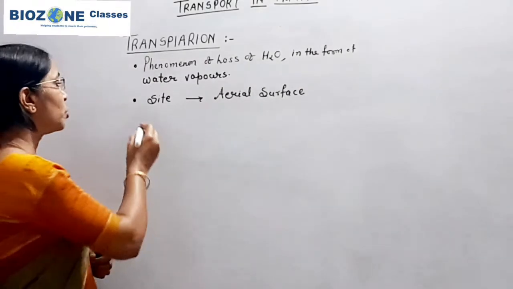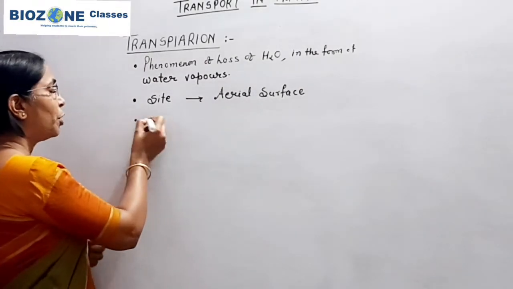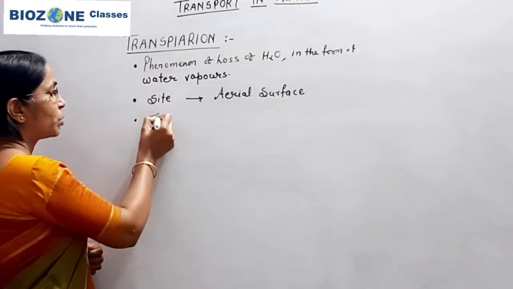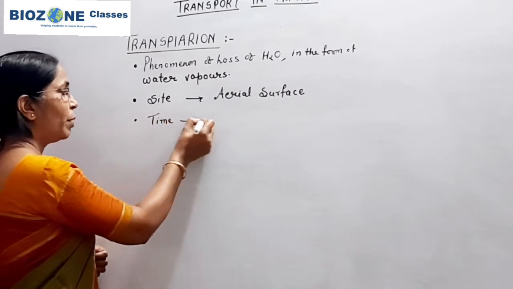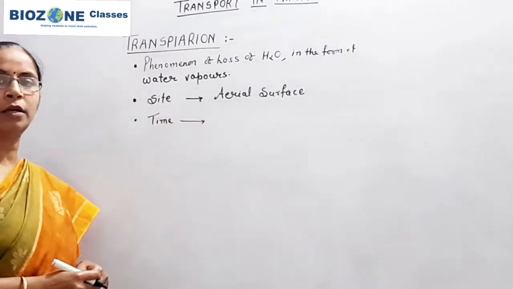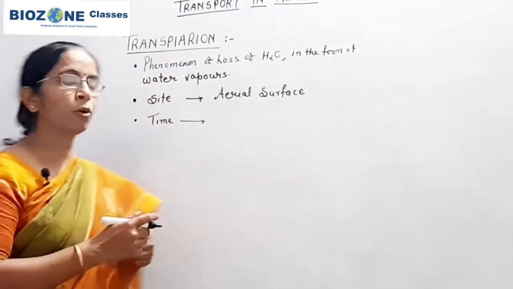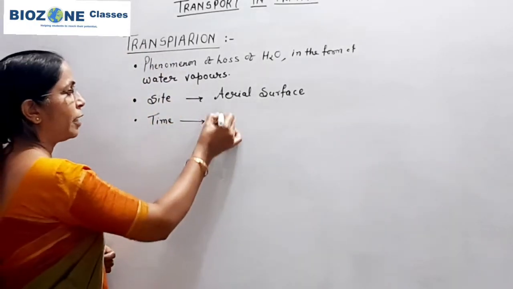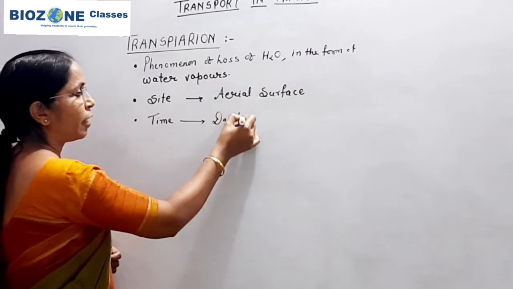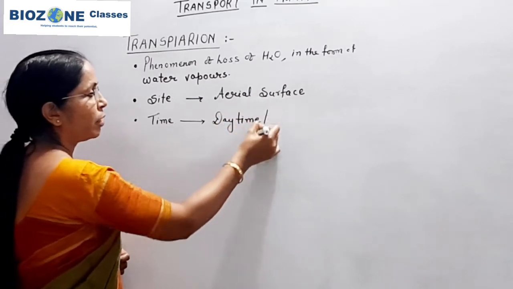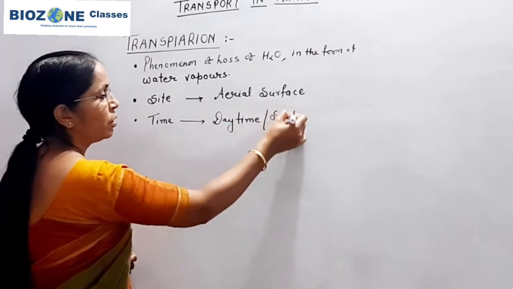When we consider the time or duration when the process takes place, remember that in a normal mesophytic plant the process generally takes place during daytime, in the presence of sunlight.